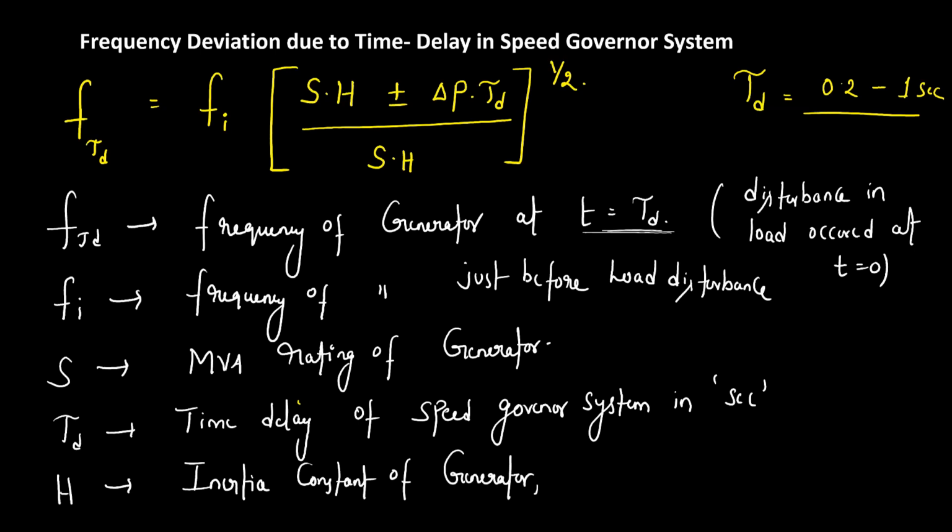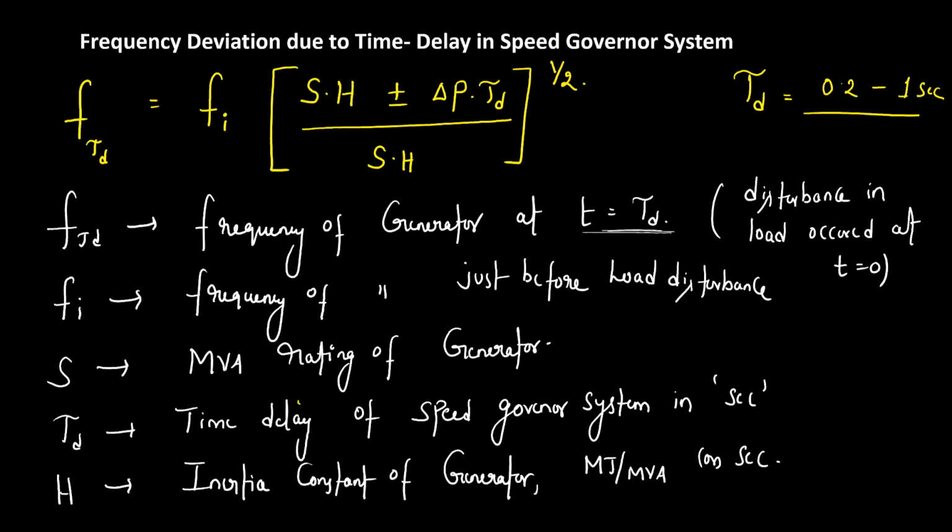Its value is given in unities, megajoules per MVA, or the other unit is second. Understand? So F tau d is the frequency of generator at t equal to Td. Here we are assuming that the disturbance has occurred at t equal to 0. Fi is the frequency of the generator just before load disturbance. S is the MVA rating of machine. Tau d is the time delay of speed governor system. Unit is second. H is the inertia constant of generator. Unit is either megajoules per MVA or second.